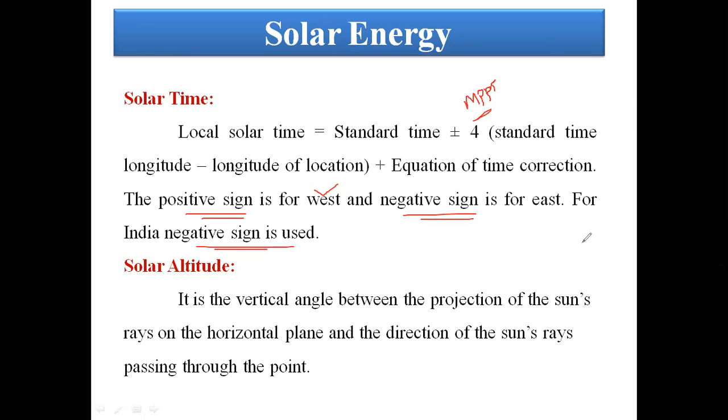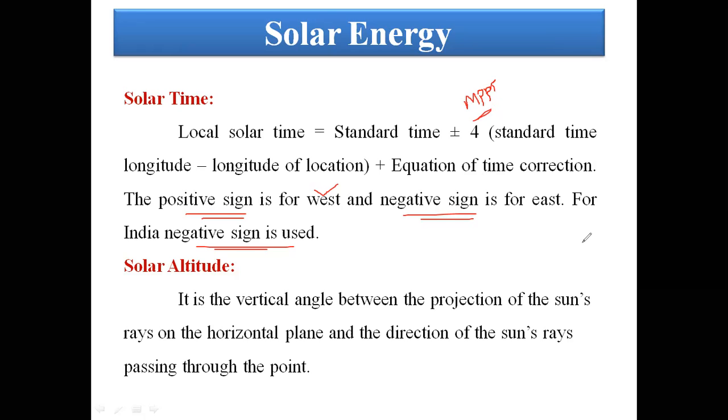The next definitions are solar altitude and the zenith angle. Solar altitude is the vertical angle between the projection of the sun's rays on the horizontal plane and the direction of the sun's rays passing through the point. It is measured with direct radiation or diffuse radiation.